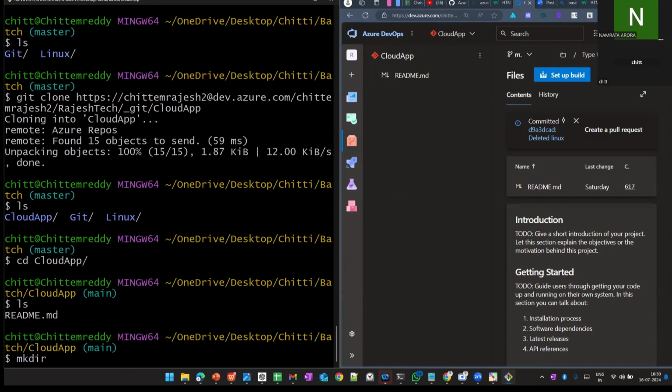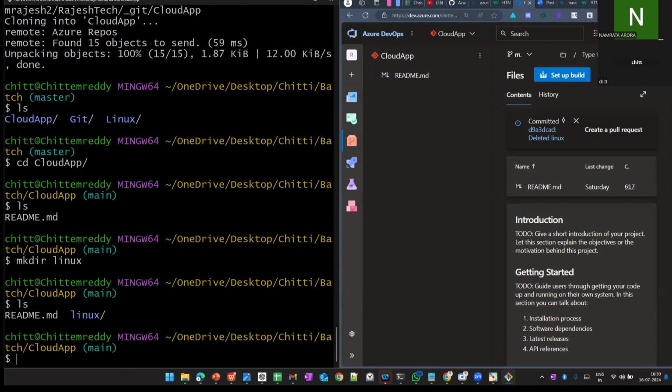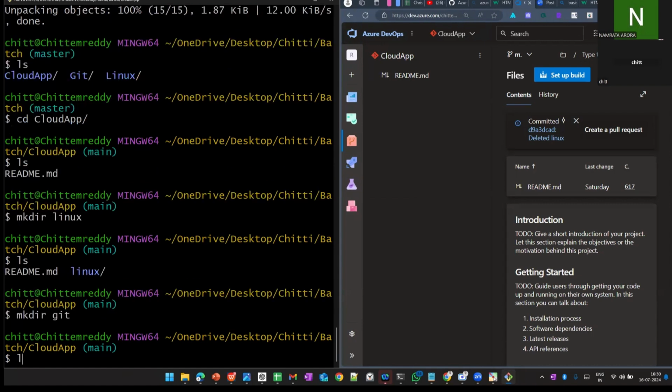Using the mkdir. Okay, mkdir, I will create a Linux folder. See here, I will create again a Git folder as well. mkdir Git. These two I created.